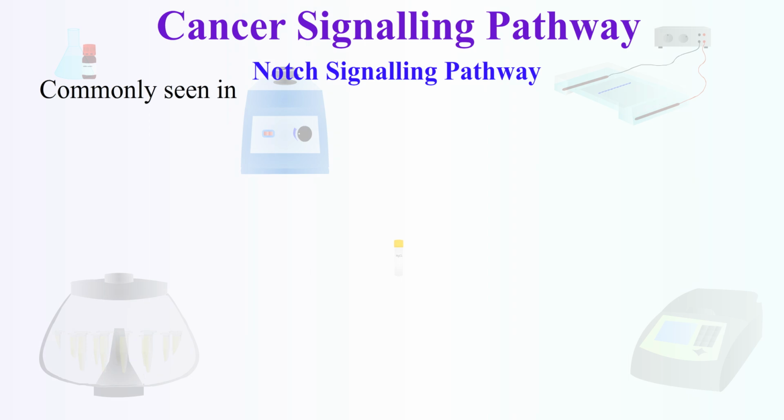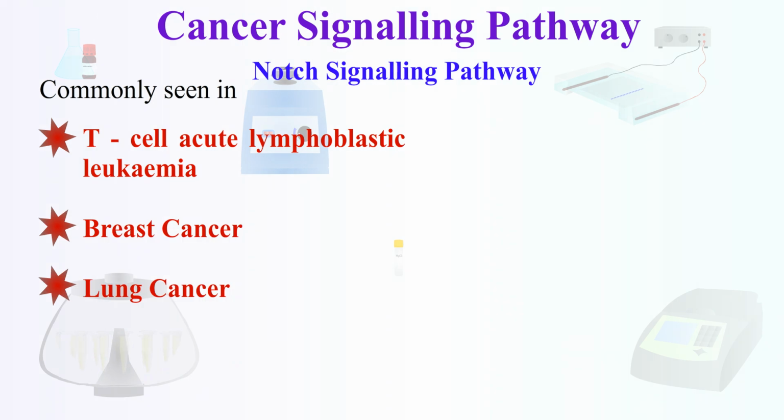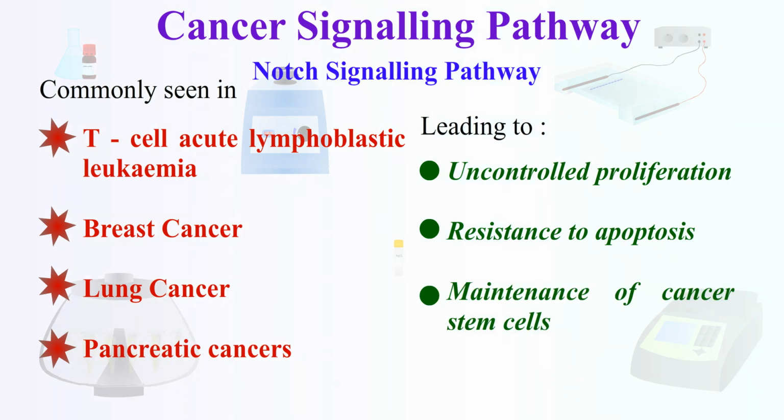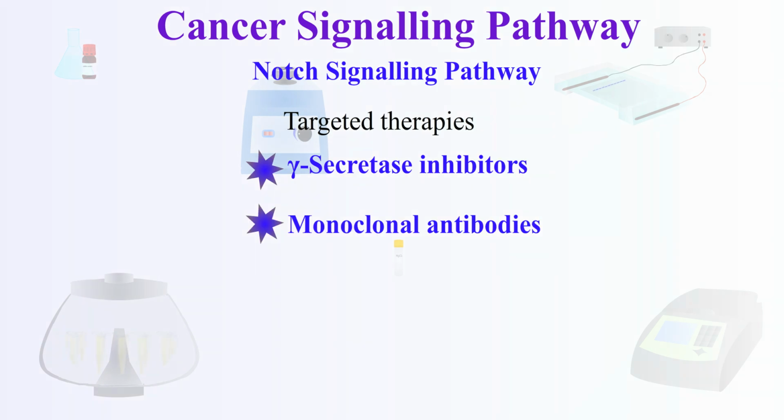In many cancers, such as T-cell acute lymphoblastic leukemia, breast, lung, and pancreatic cancers, Notch signaling is overactivated or constitutively active, leading to uncontrolled proliferation, resistance to apoptosis, and maintenance of cancer stem cells. Targeted therapies used are γ-secretase inhibitors and monoclonal antibodies against Notch or its ligands.